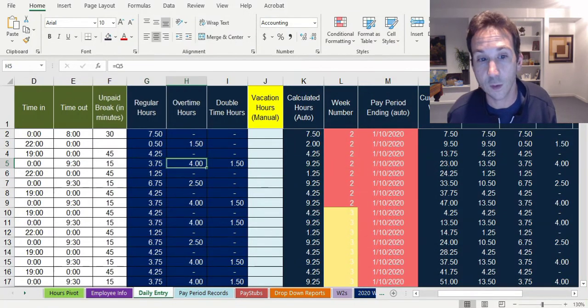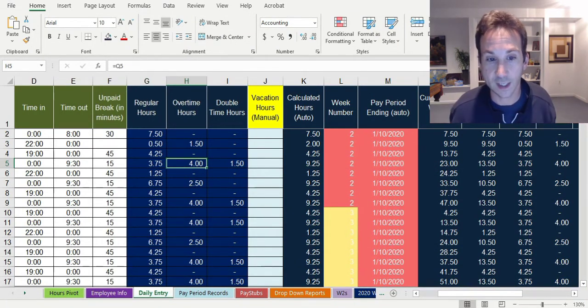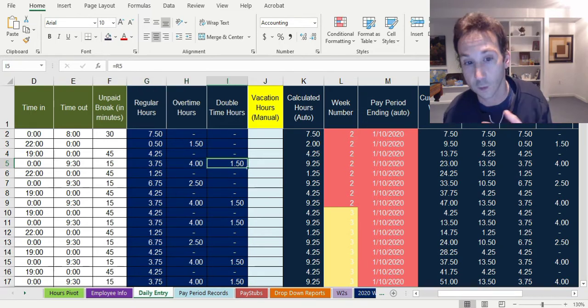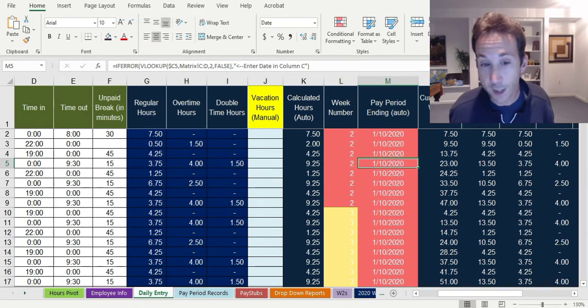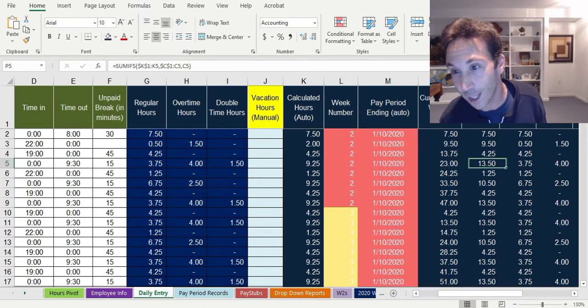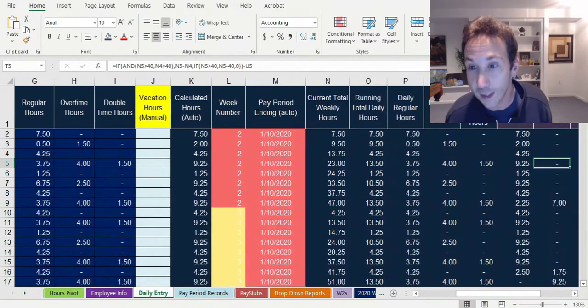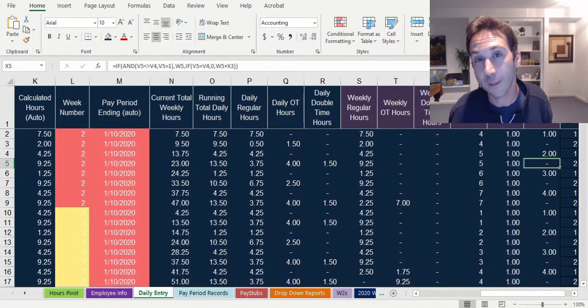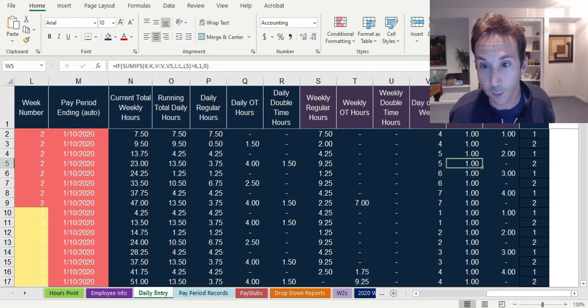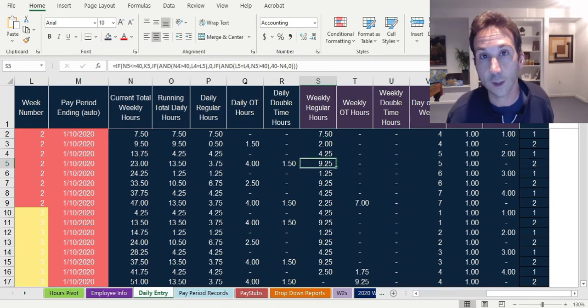So this is going to give you the daily assessment of how many hours were overtime, over 8, and how many hours were double time, over 12, and populate it there. Well, that would be all good and fine and super easy if that was the only way that you had to track overtime and double time hours, but it's not. You also have to track them in what's called the weekly format. The weekly format means, if an employee works over 40 hours in the week, we're not talking about days now, we're just talking about 40 hours in a week. Well, all those hours that are over 40 hours in a week have to be considered overtime.